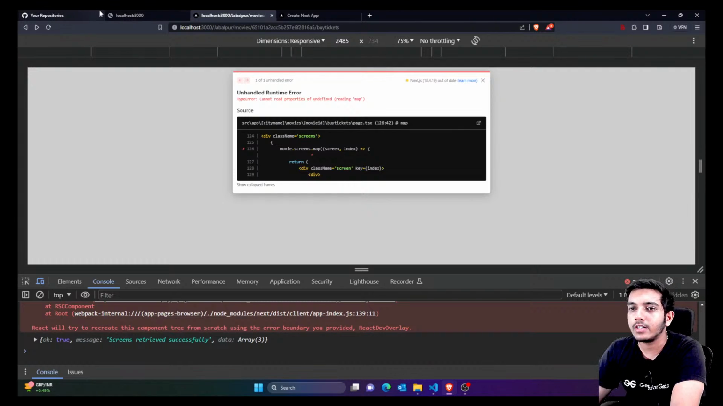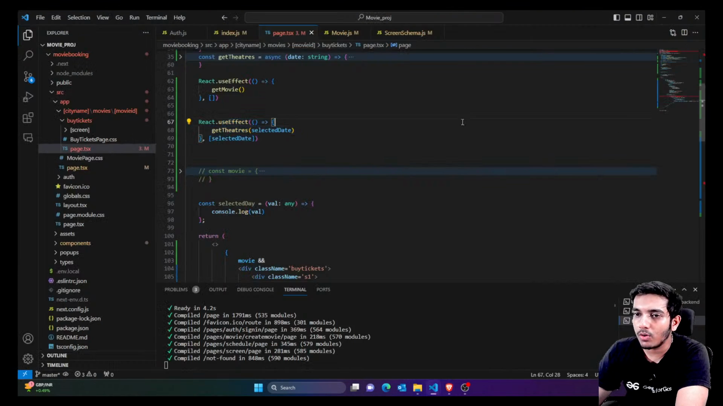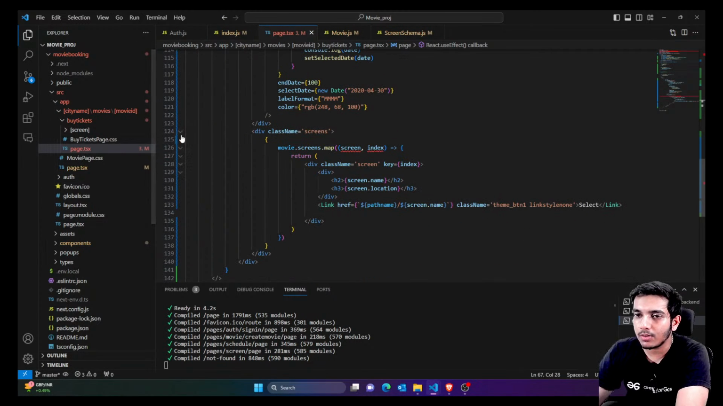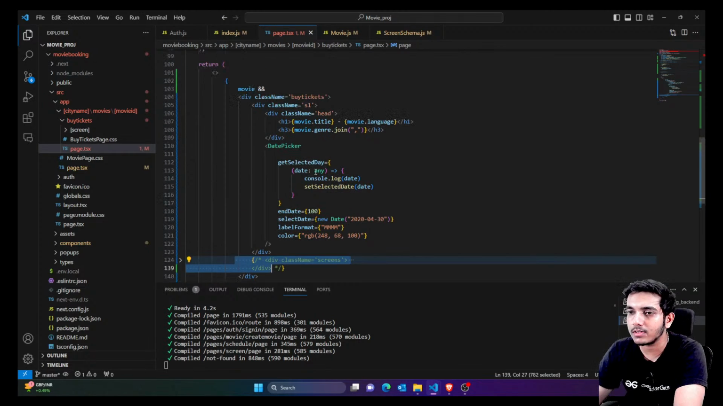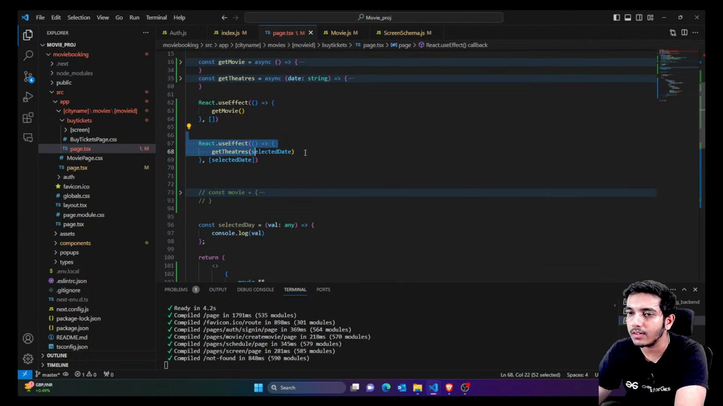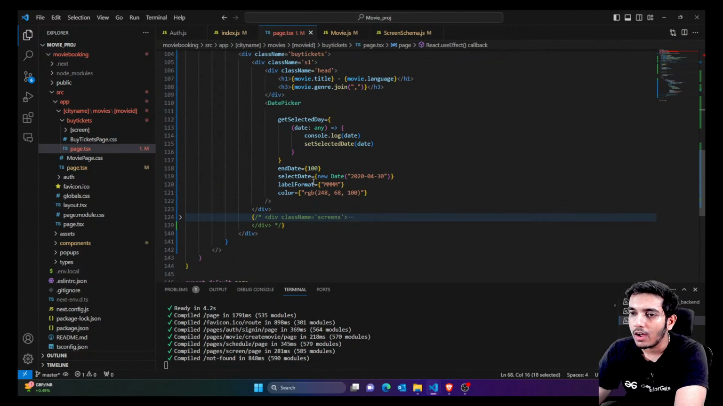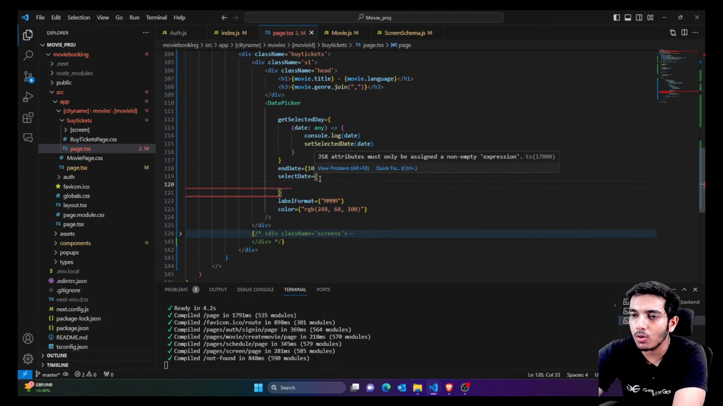Okay, so now let's continue. We are just saying movie.screens.map. Right now we don't have any screens, so I'm just going to comment this out. Let's first of all get the screens. Right now I'm saying that whatever date I have selected, according to that this hook would be called and the get theaters function is called. And what else? The selected date would be what?